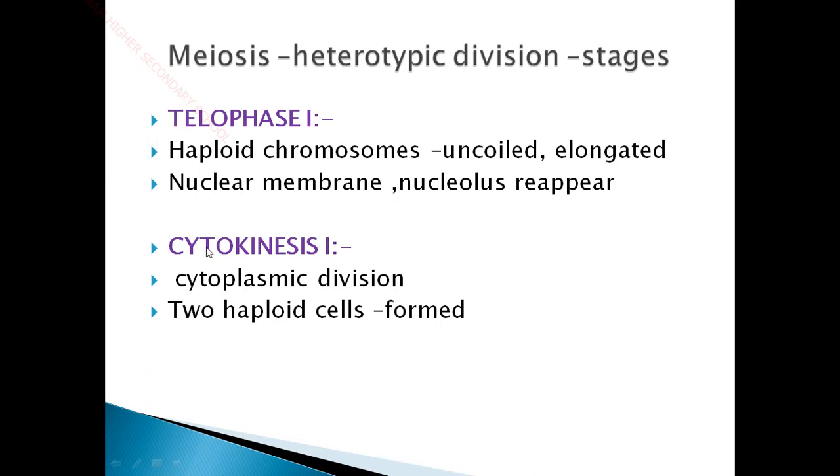After that, the cytoplasmic contents are divided equally into the two daughter cells. Cyto means cell, kinesis means division. So the division of cytoplasmic contents into two daughter cells is called cytokinesis, and here two haploid cells are formed with n number of chromosomes. Okay, so this is the first stage of meiosis, meiosis 1.